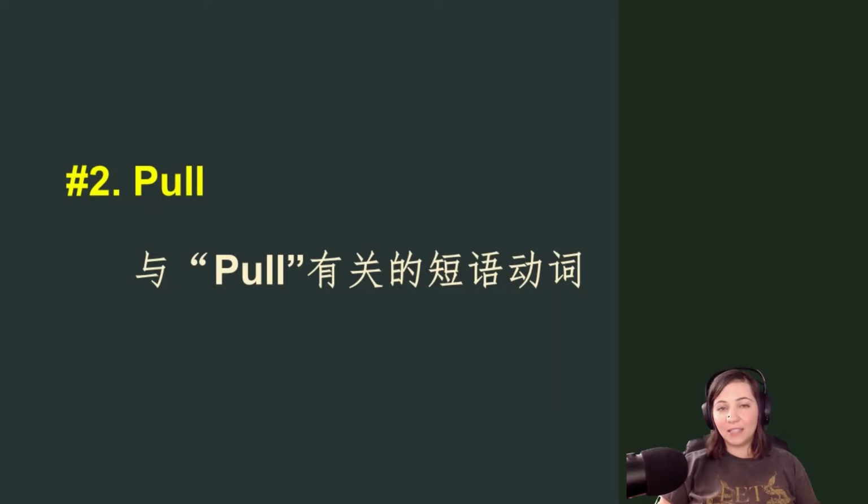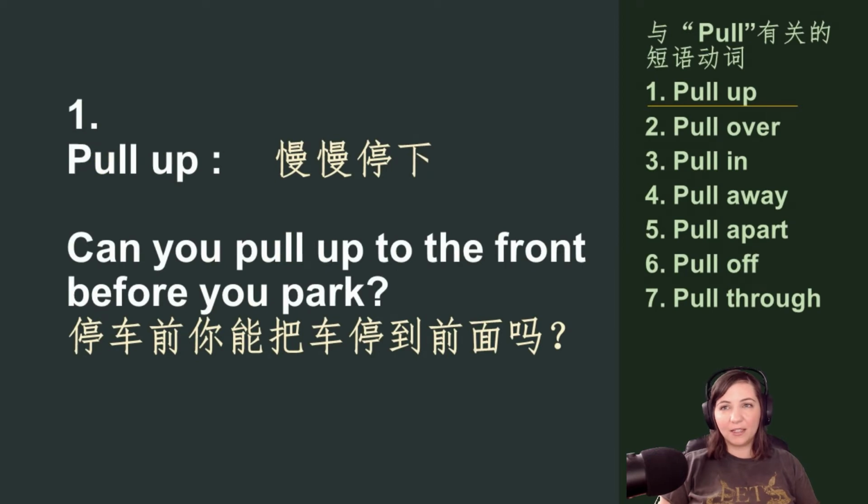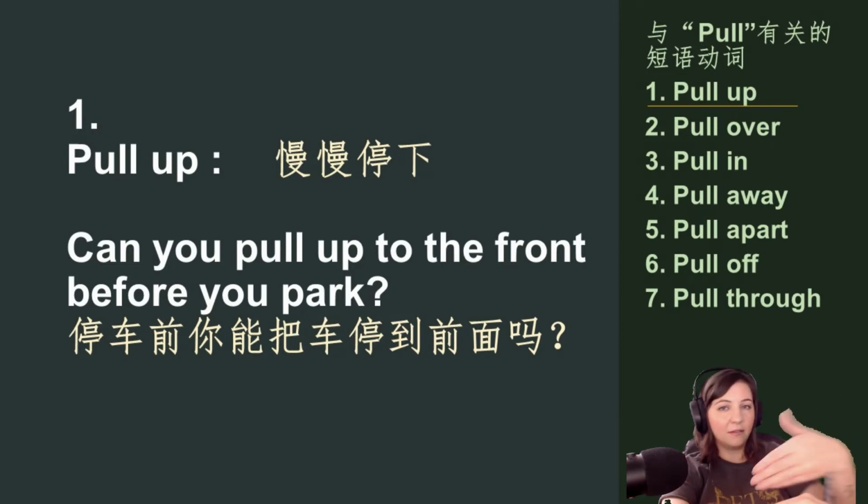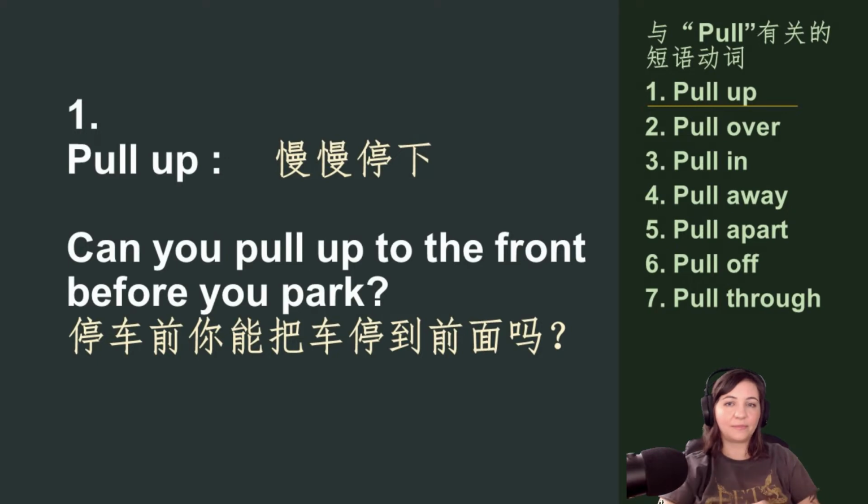In this next section, all of these phrasal verbs use pull. So the first one is to pull up. To pull up means to drive your car to the front of a building, usually for the passenger. So the passenger can get out or get in the car. So you will pull up so they can leave or get in.